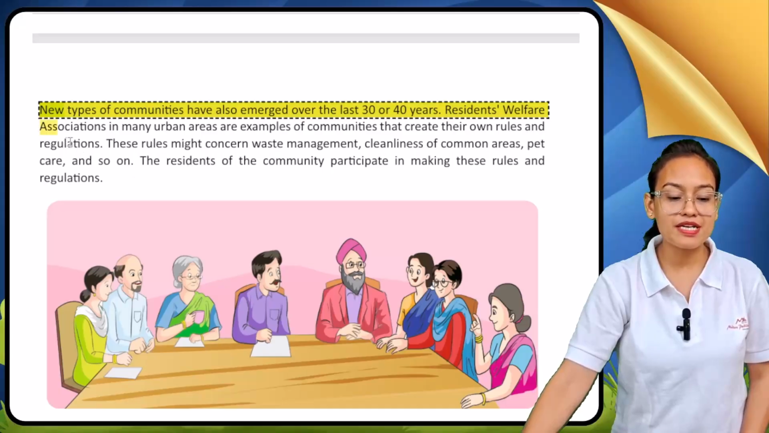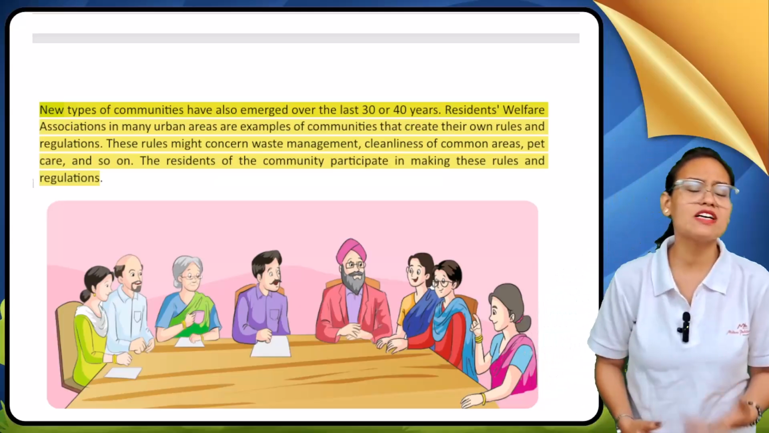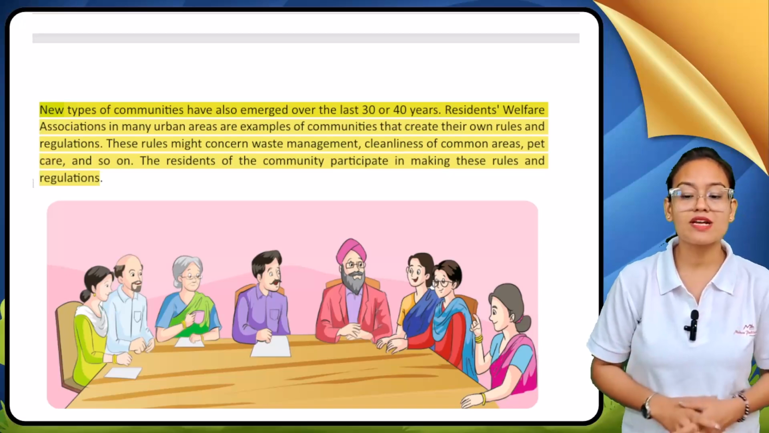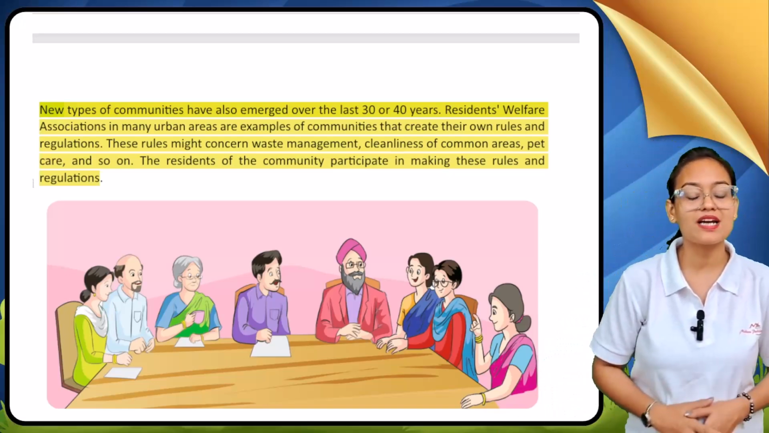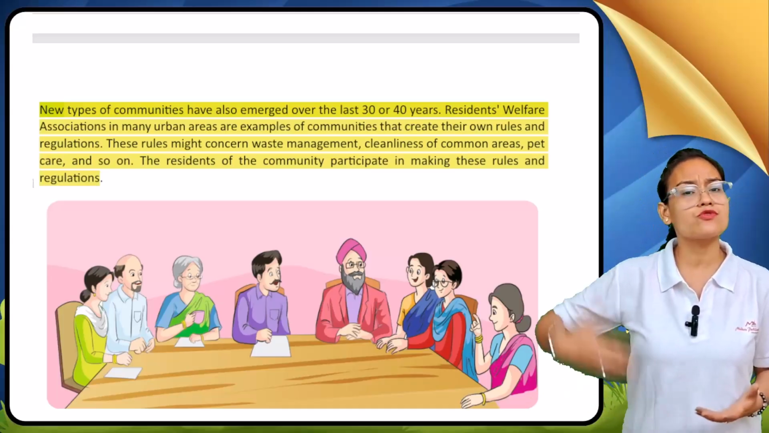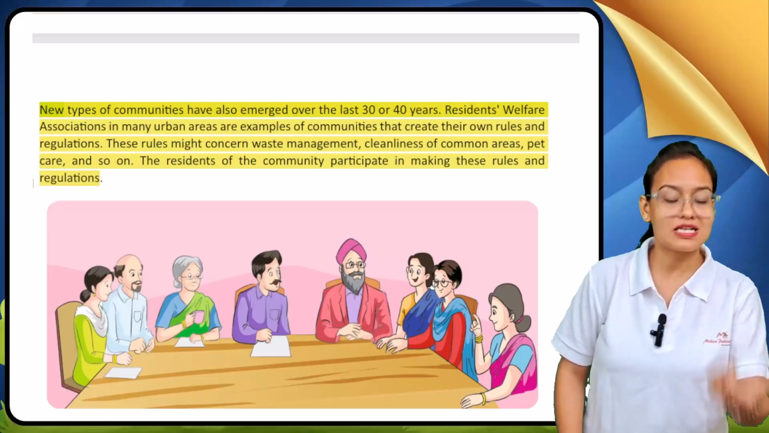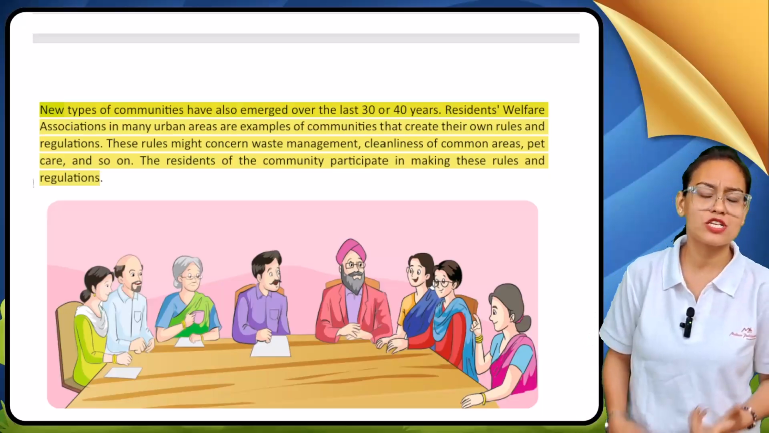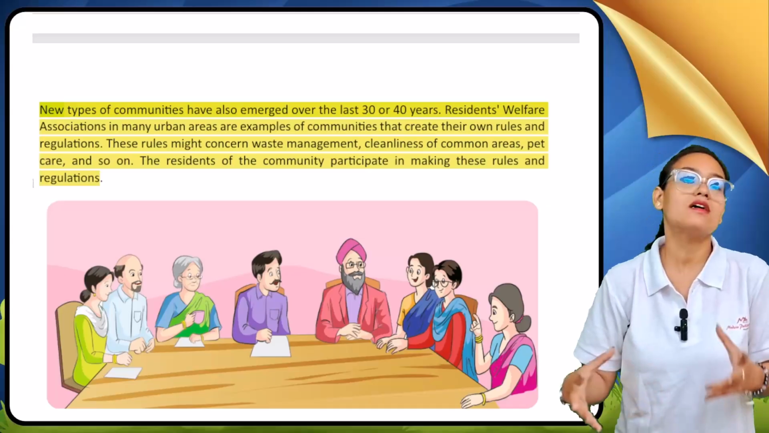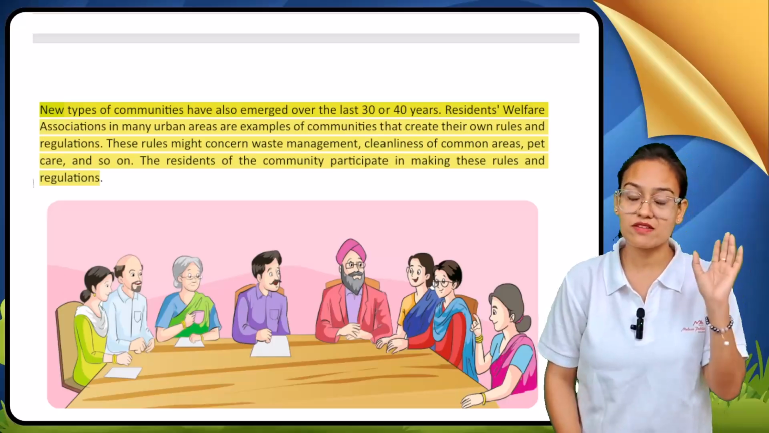New types of communities have also emerged over the last 30-40 years. Many new communities have emerged, like the resident welfare associations in many urban areas, which are examples of communities. My dear students, those who live in urban areas can see resident welfare associations. Their basic responsibility is to create rules and regulations.